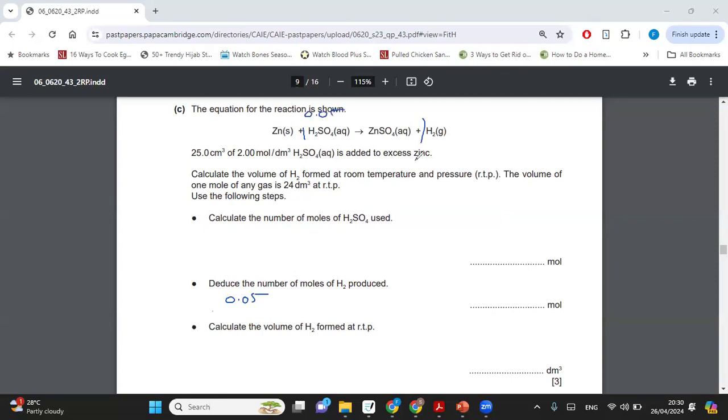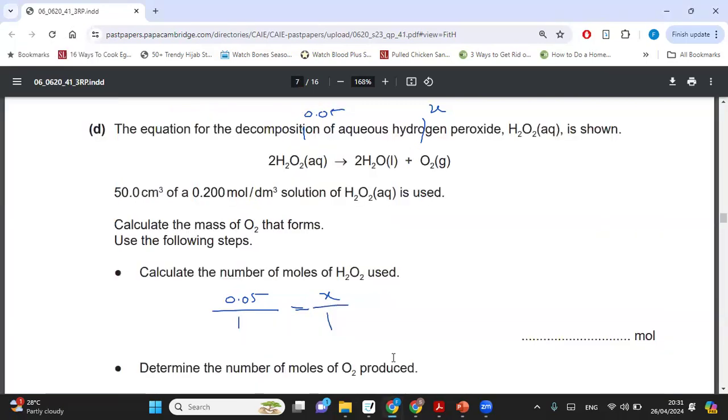Then the mole ratio is 1, okay? We don't know the moles of hydrogen, so 0.05 is equal to X. That's how we figured it out, okay? So this was a simple case: for 1 sulfuric acid, 1 hydrogen. In this particular question, we have a 2:1 ratio. So if 2 of hydrogen peroxide is 0.01, then X of oxygen, you can solve, right? Making sense now? Do you understand how we're deducing the value?